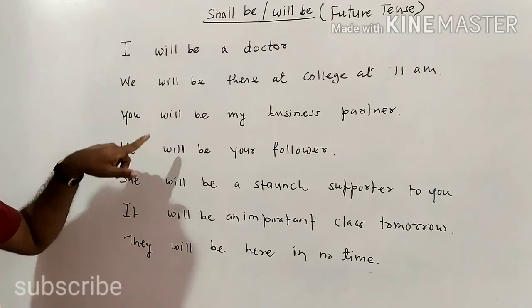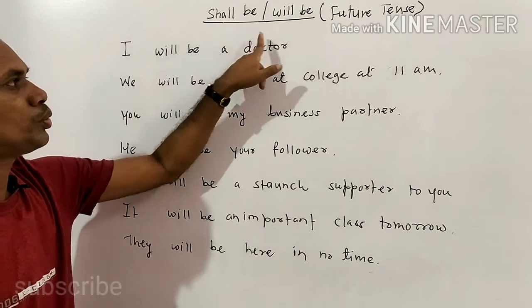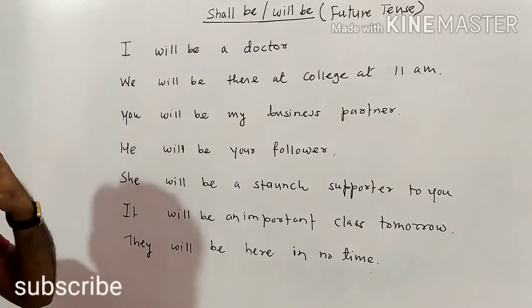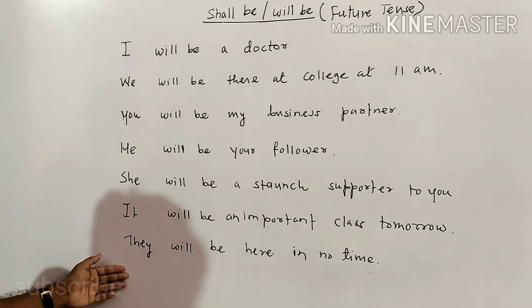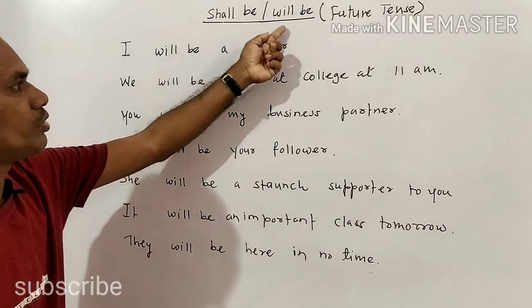So today we are dealing with shall be and will be. These two helping forms are used in future tense, right? As usual, I have written 7 subjects on the board and we need to make a division between shall and will.